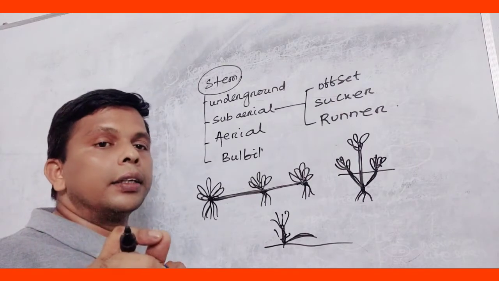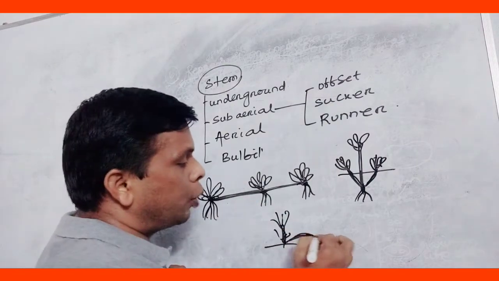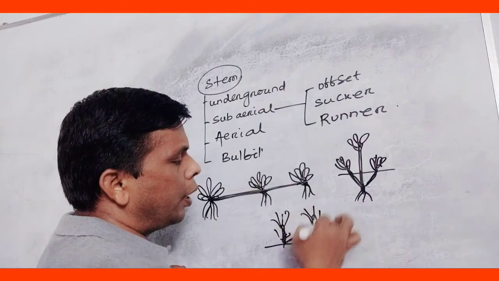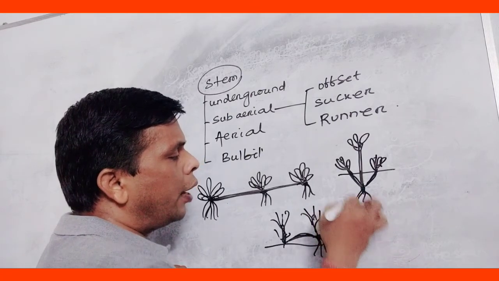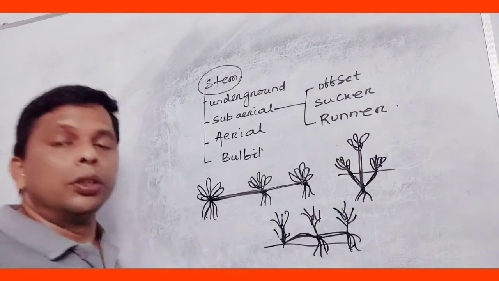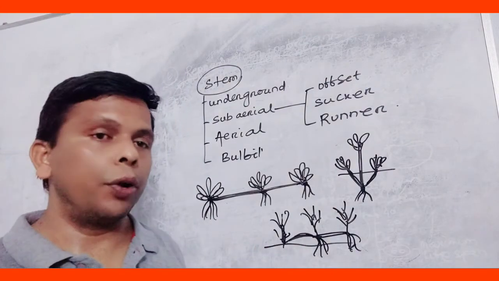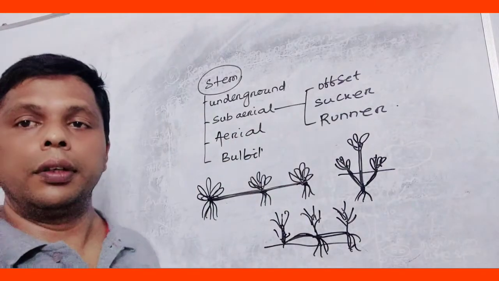This part produces root and new plant. At some region it produces root, and here another plant arises. Again extended, it produces root and another new plant arises. Dubgrass, cynodon, is the modification of runner. Okay, so it is about subaerial modification.